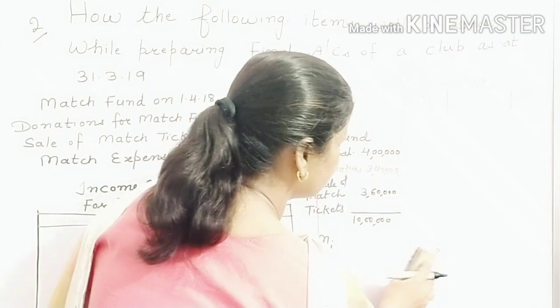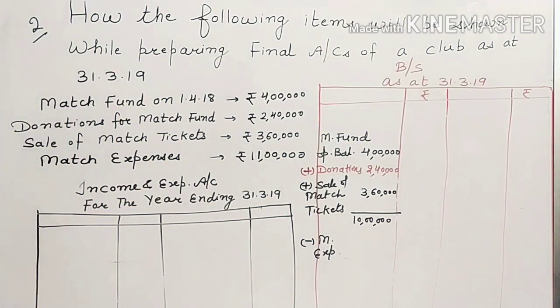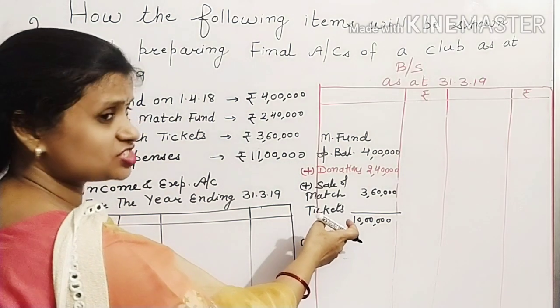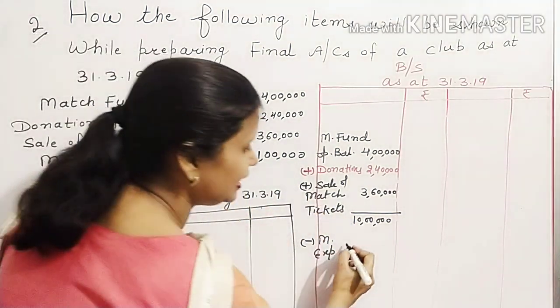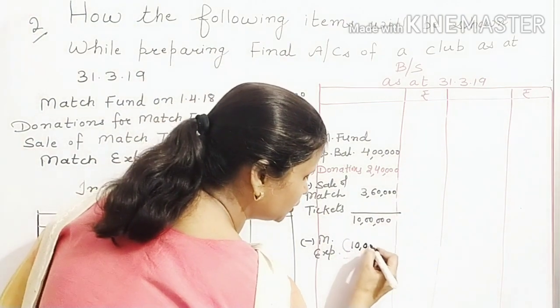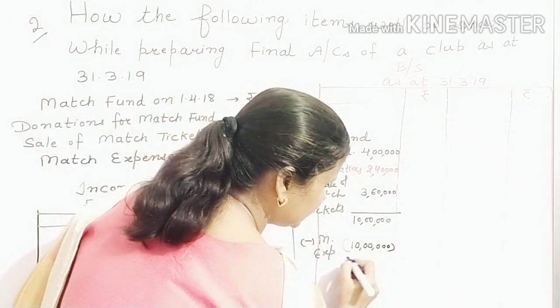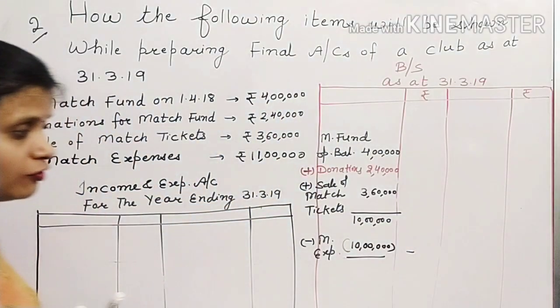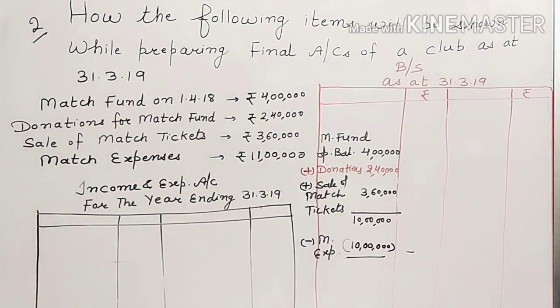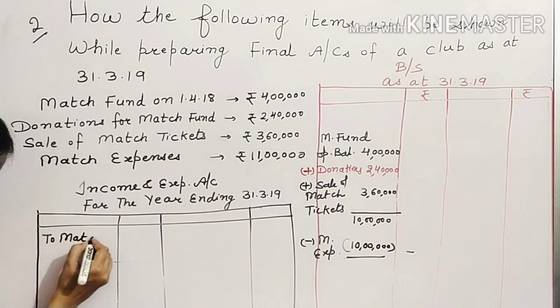Just see here. Because out of match fund, how much expenses you can cover? Only 10 lakh. So from here you will deduct only 10 lakh. And remaining expenses of rupees 1 lakh, there is no separate account for that. So that will be shown where? In income and expenditure account. On which side? On expenditure side. To match expenses.